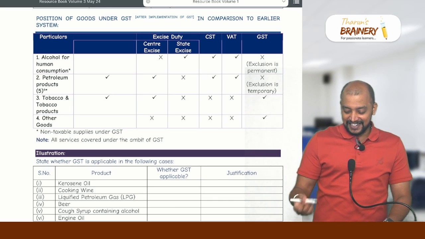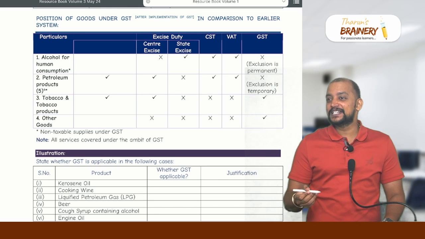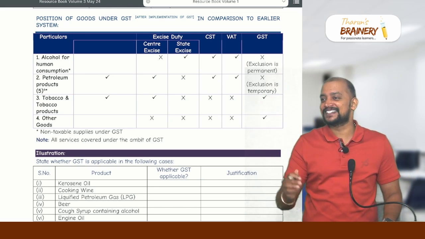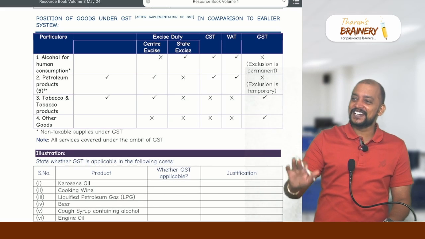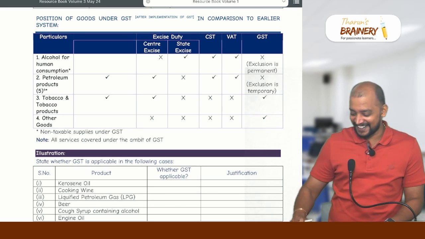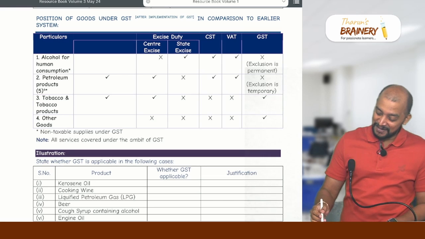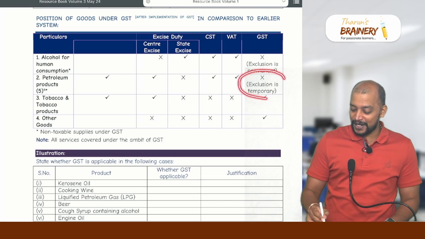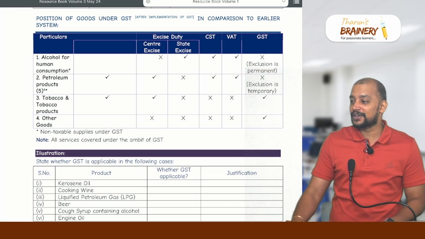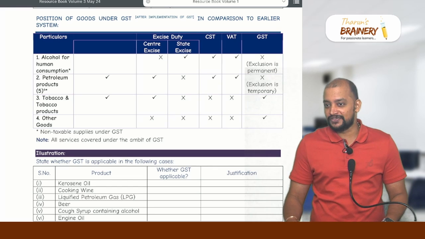So that's what, what is that? Multidisciplinary case study, what is it? Self-paced. Exclusion is temporary, okay? Trust me, I don't know when it will be coming. So petroleum products also, the exclusion is temporary, but it will come into the ambit of GST.